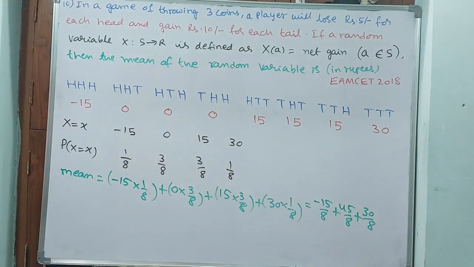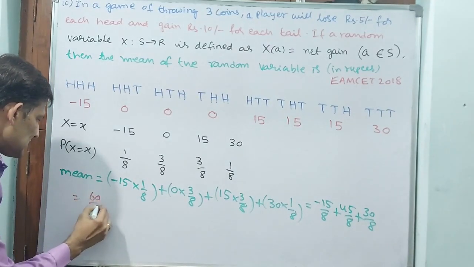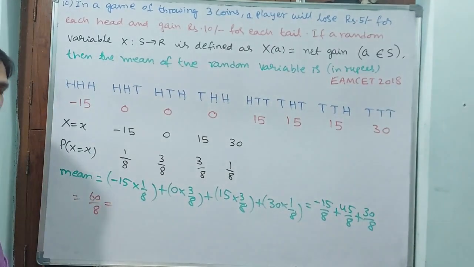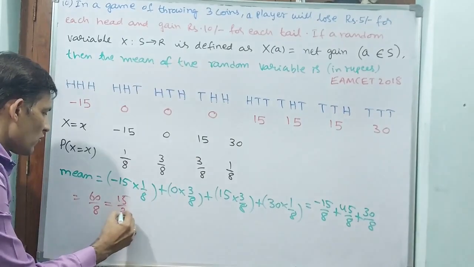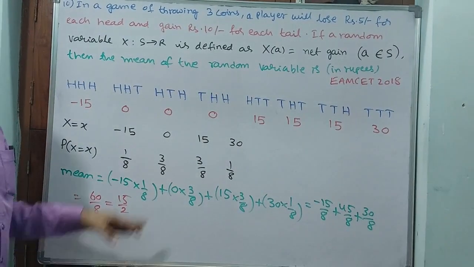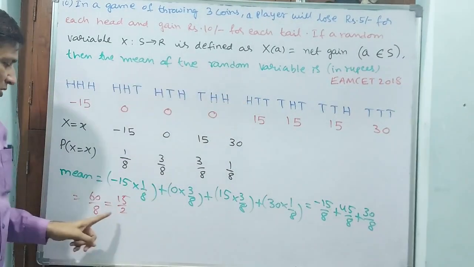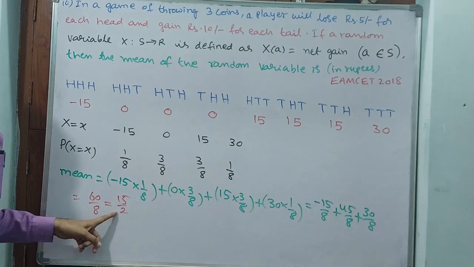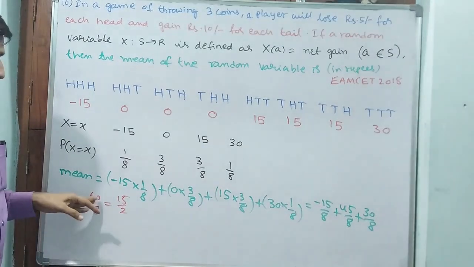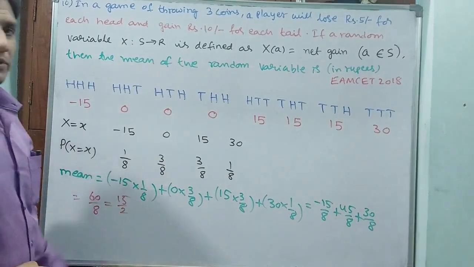Okay, you see, 45 plus 30, 75 minus 15, 60 by 8. See, 4 15s, 4 2s. 15 by 2, that means 7.5 rupees is the mean. Mean of the random variable in rupees is 15 by 2 rupees. That means 7.5 rupees. Okay? Let us go for the next question.